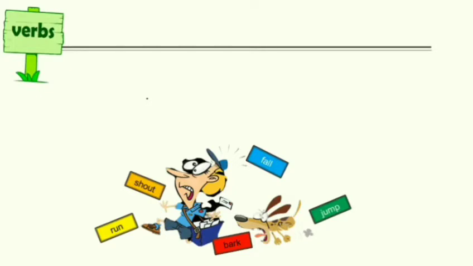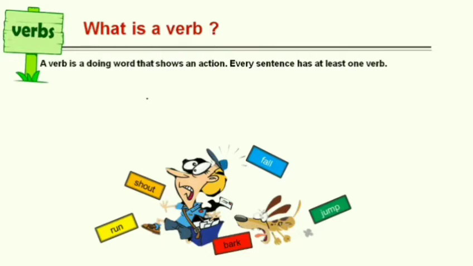Dear students, have you seen here one furious dog bark after one man? The man gets scared and runs from the dog. Have you seen here a few words are written on the color cards? Run, shout, fall, bark, jump. These words show the action. So, what is a verb? A verb is a doing word that shows action. Every sentence has at least one verb. Without a verb, a sentence cannot be complete.